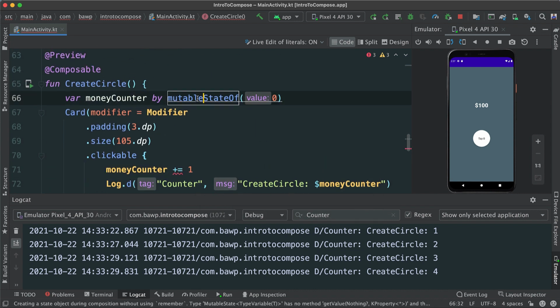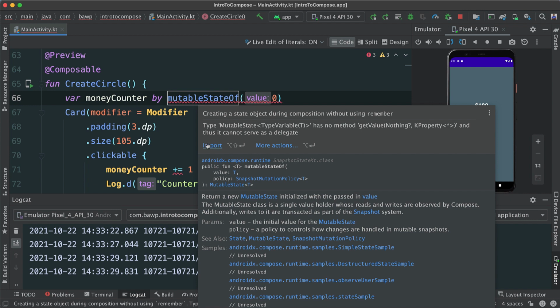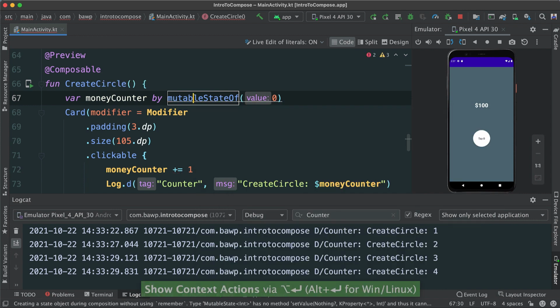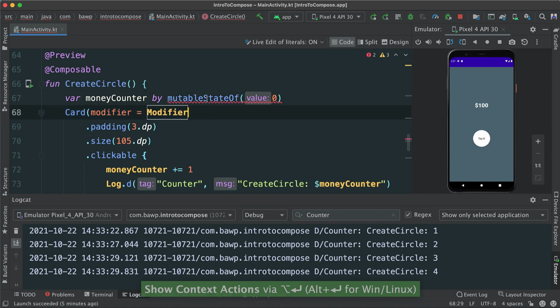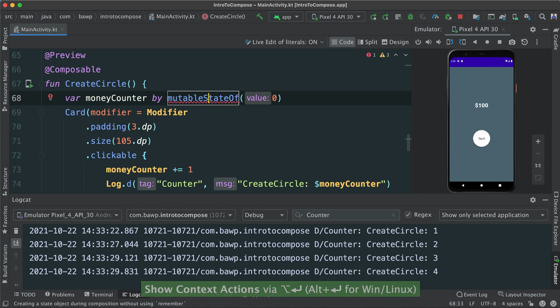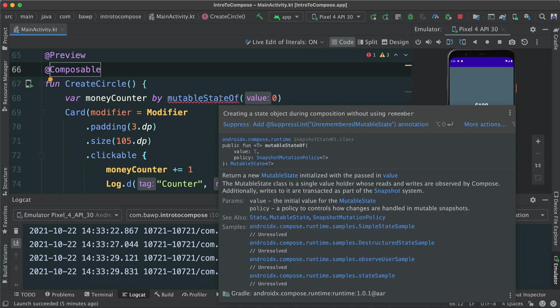Obviously, we're going to have some issues here because we need to import a few things. So just hover over like this. You can go ahead and import, or you can just say Alt or Option Enter. It's going to start importing everything that we need. We imported that, but we need to keep importing until it's not red anymore. Now we have another problem here. If you hover over, it's going to say, okay, creating a state object during recomposition without using remember. So that's another concept here that needs to be addressed.